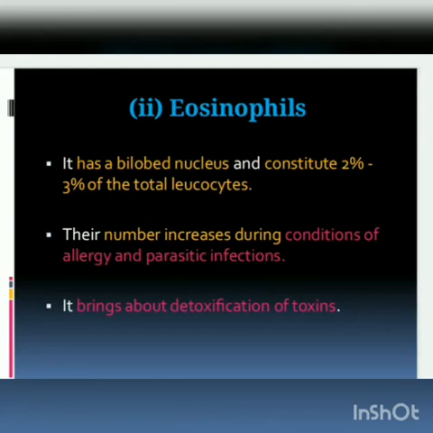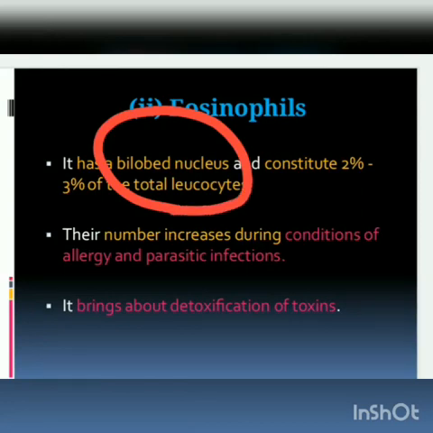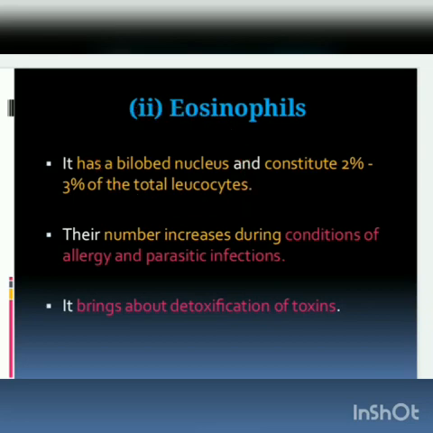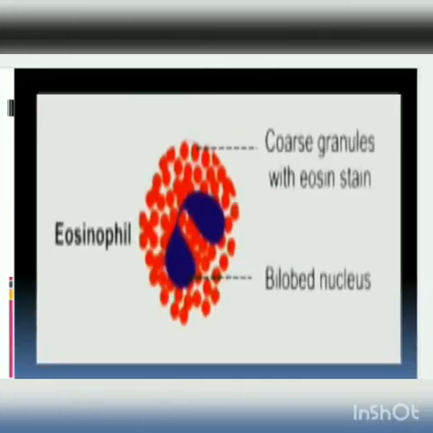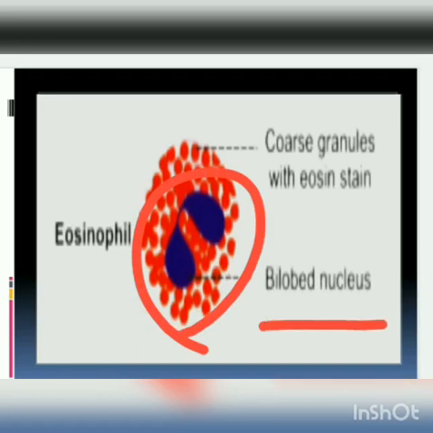Eosinophils. Eosinophils are also very important. See, a bilobed nucleus is present. This is the bilobed nucleus. You are seeing the bilobed nucleus.